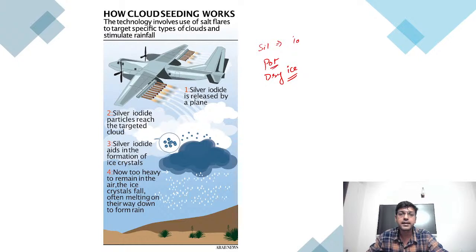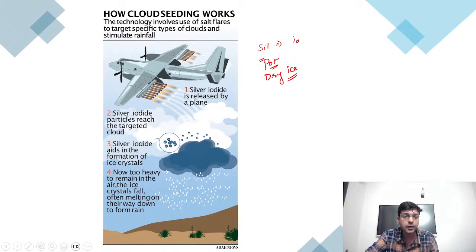Also, one condensation nuclei. So what we generally do, we use helicopters or planes, and we generally spray the silver iodide, which will be acting as a condensation nuclei, and it is hygroscopic in nature. So they are generally going to attract the water moisture available in the atmosphere, and they are going to increase their size eventually. And when they are not able to be held by the atmosphere, they are going to fall to the ground, leading to the rainfall, right?